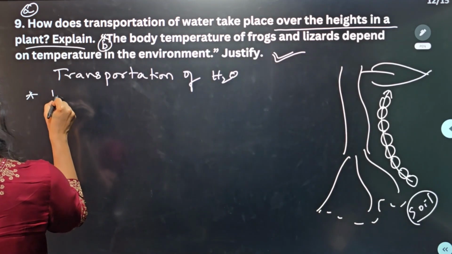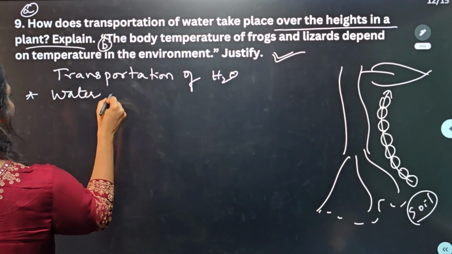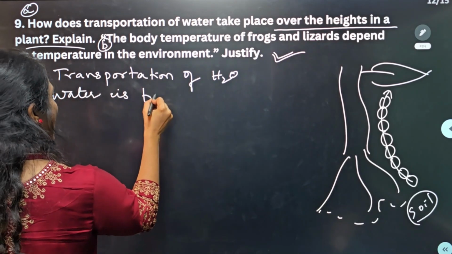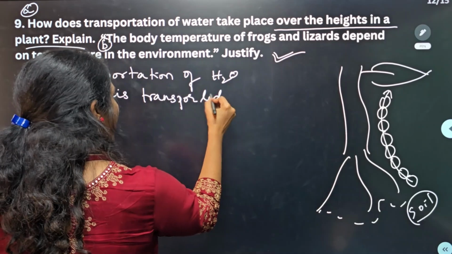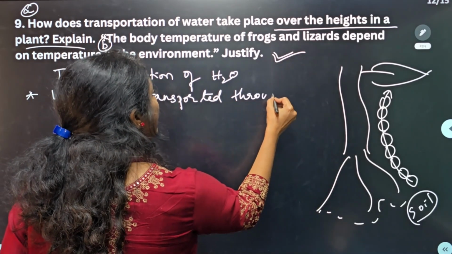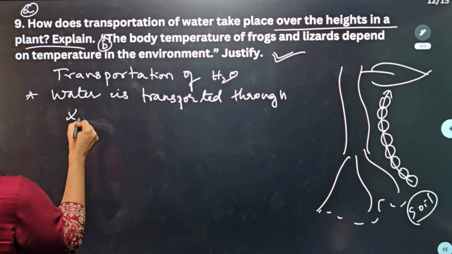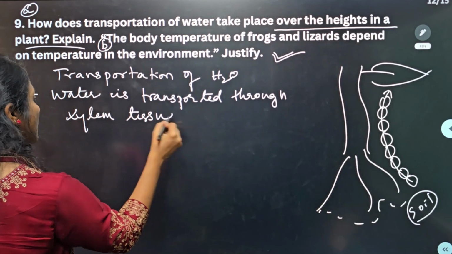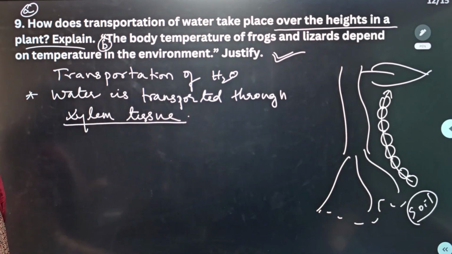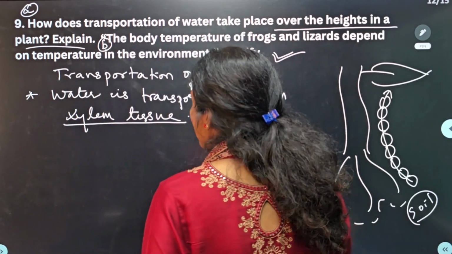Water is transported. This is the first point you should always write: transported through xylem tissue, guys. Okay, so very, very important. It is always moved through xylem tissue. Underline this word, xylem tissue. Okay, and now first what will happen?